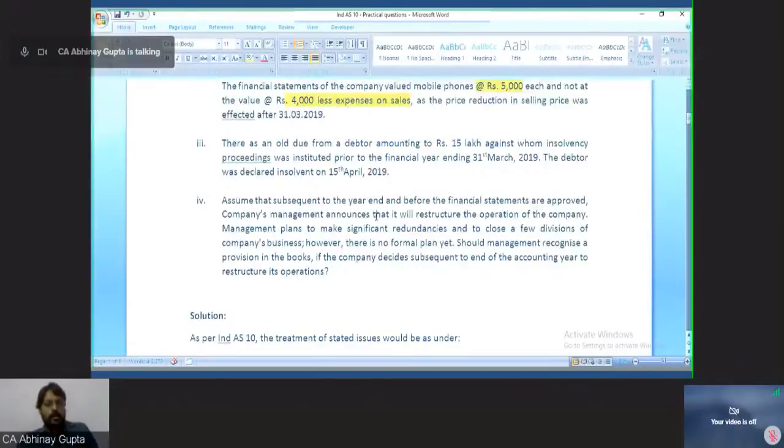So I had a debtor at 31st March owing 15 lakhs, and insolvency proceedings had been initiated against him. However, he has been declared insolvent on 15th of April. So, is this an adjusting event or not?